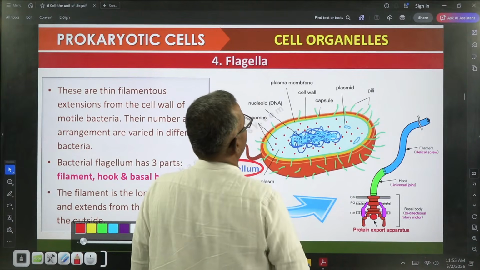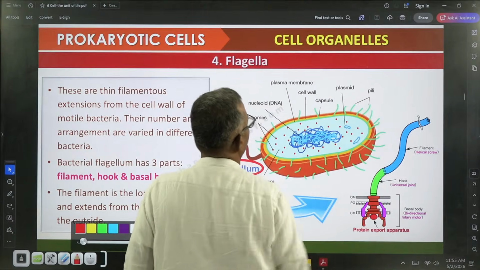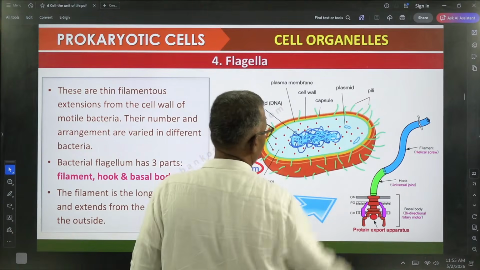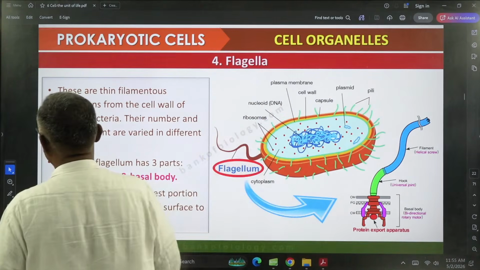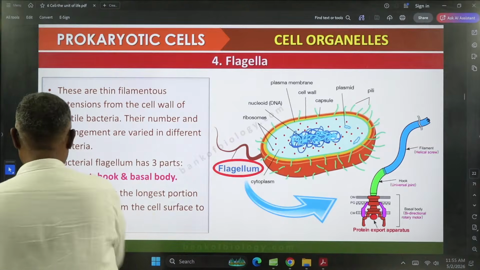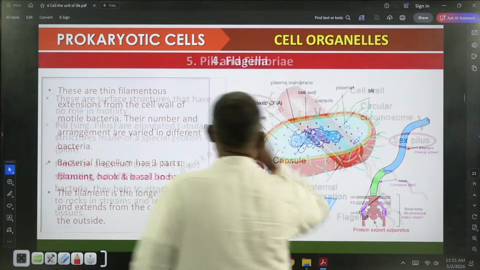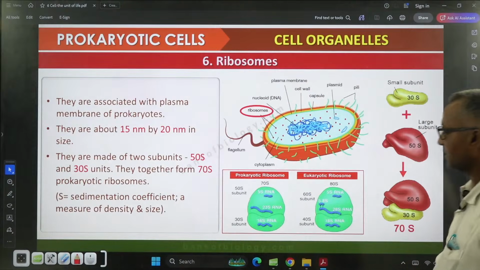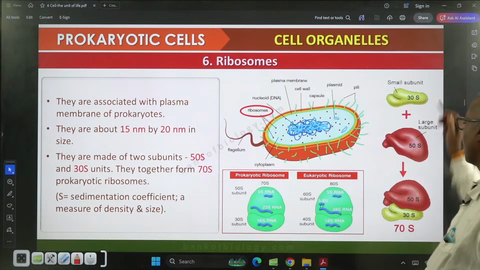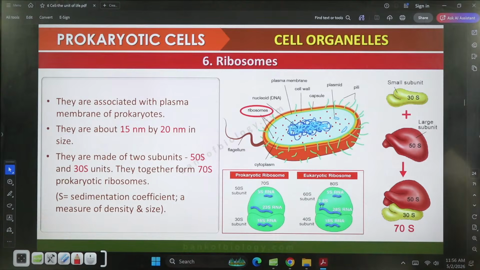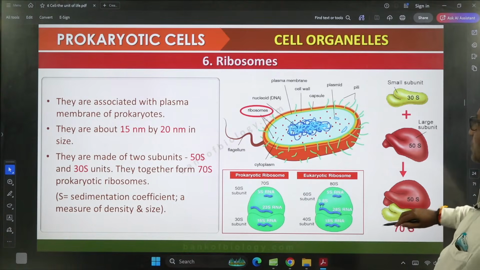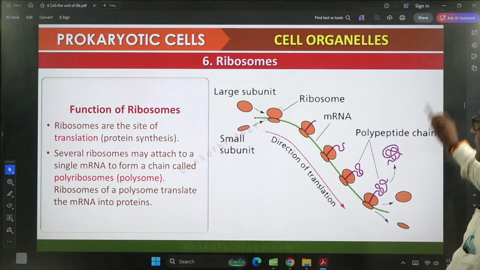Then you can also see pili, fimbriae, and this is the flagellum. These are all the things we already discussed in the last class. Now let us go into some other details. These are the ribosomes. In the last class itself I told you that there are 70S ribosomes in the bacterial cell.